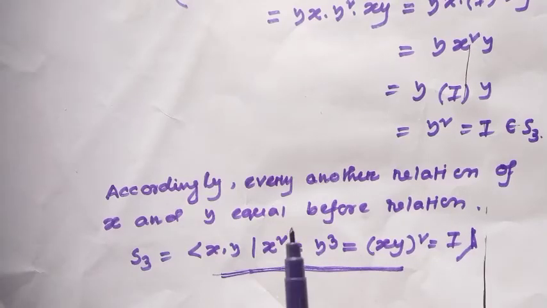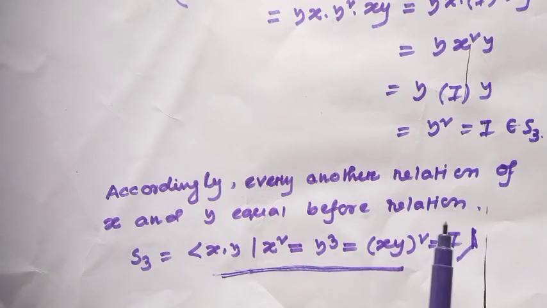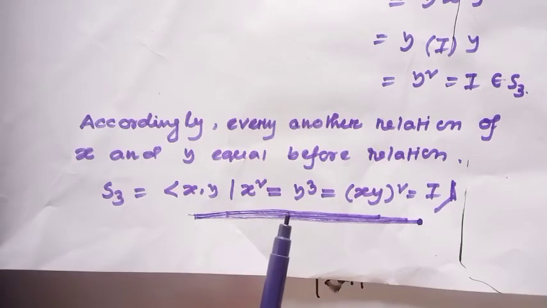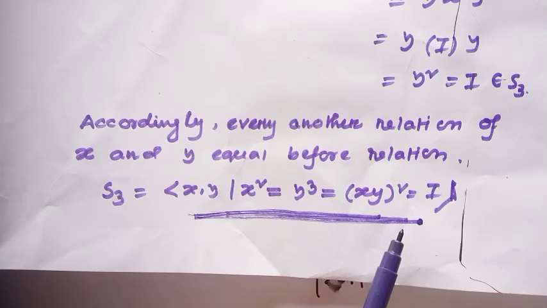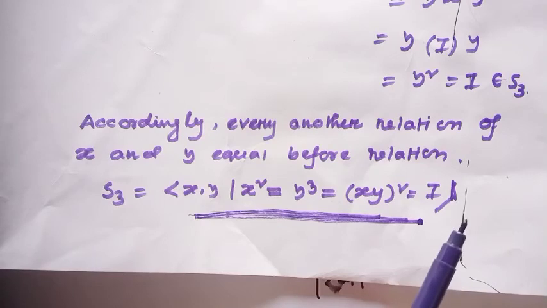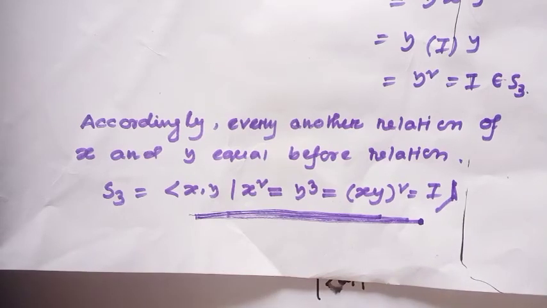That means accordingly every other relation of xy holds, so S3 is generated by x and y such that x square equals y cube equals (xy) whole square, which is equal to identity. In many competitive exams, only this relation is indicated. If you notice this relation, then you can understand it easily. This is actually the permutation group S3.